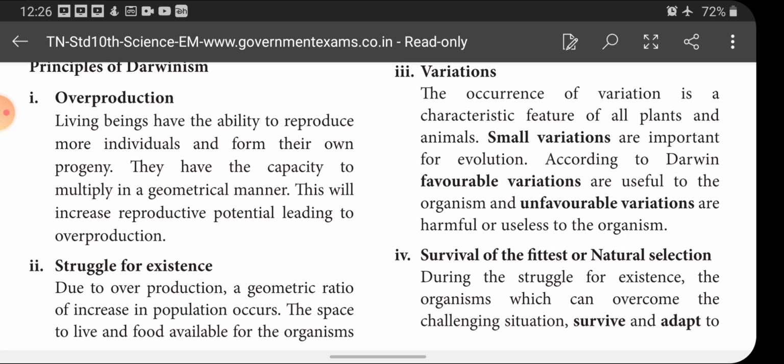When the population explosion has taken place, there is competition or struggle for existence. Okay, overproduction: living beings have the ability to reproduce more individuals and form their own progeny. They have the capacity to multiply in a geometrical manner. This will increase the reproductive potential, leading to overproduction. Okay, children.